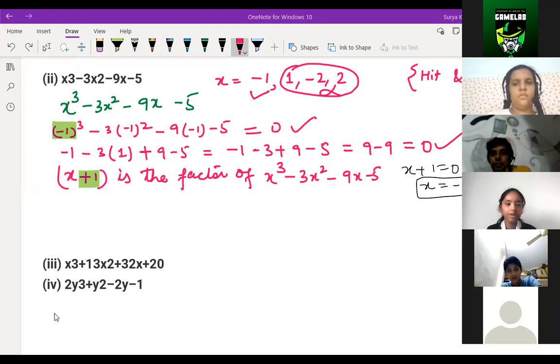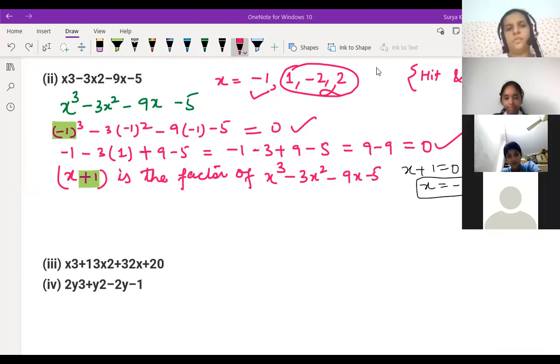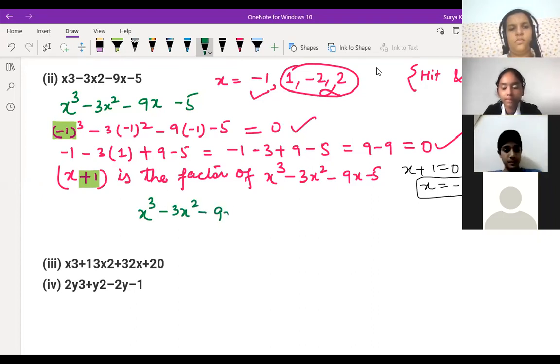Do you factorize it now, sir? How will we factorize now? We got one factor, then 2 factors. How, sir? See, we have to divide here, children. Now one factor we got, it means we have to divide this thing, x to the power 3 minus 3x square minus 9x minus 5, by x plus 1. Is it clear, children?